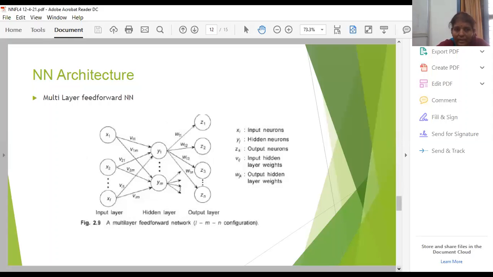The other one is the multi-layer feed-forward neural network. In this architecture, you have multiple intermittent neurons, which you consider as a hidden layer.